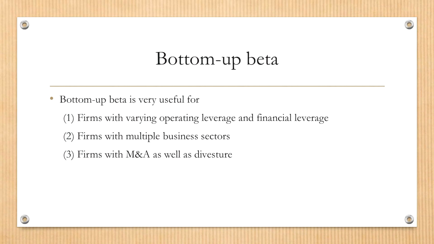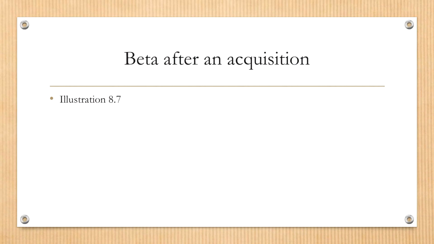The second is companies that have multiple businesses in different industries. And the third one is a company that is going through merger, acquisition, as well as divestiture. So fundamental beta would be very useful for getting a really good estimate for these three types of companies.